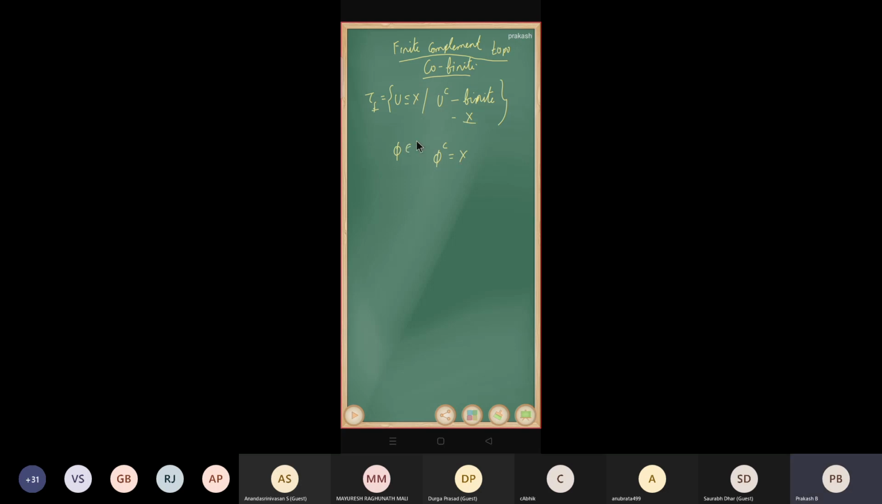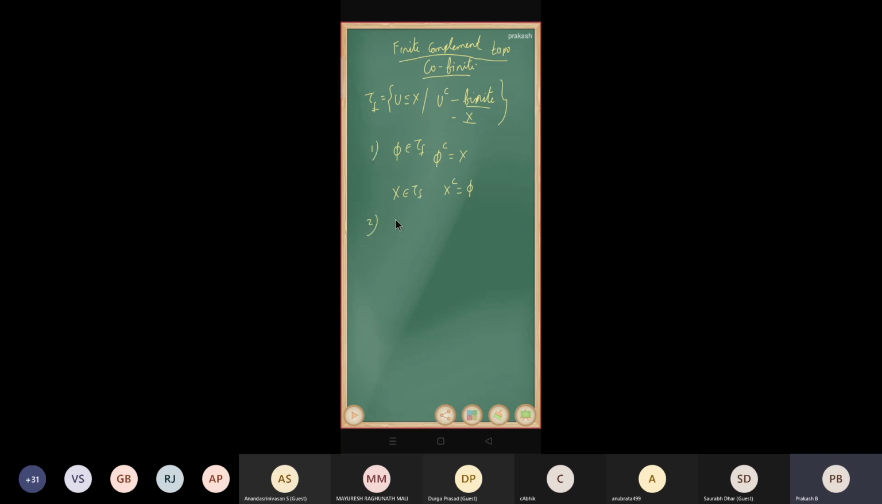Therefore, the empty set belongs to tau f. Okay. Then we want to show that X belongs to tau f. So we want to take a complement, right? Complement is empty. Empty is a finite set, so it is of the first category. So X belongs to tau f. So the first condition is satisfied.